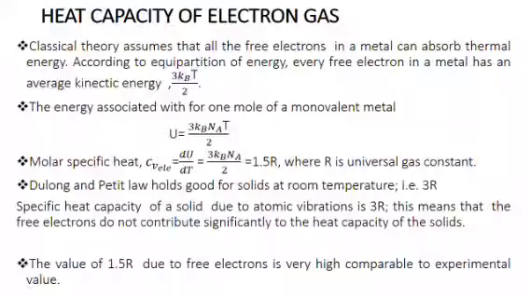Since every free electron in a metal has 3 degrees of freedom, the average kinetic energy is 3/2 kBT. The energy associated with 1 mole of a monovalent metal is 3/2 kBT NA. So, the molar specific heat due to electronic contribution, dU/dT, is equal to 3/2 kB NA, which is equal to 3/2 R, where R is the universal gas constant. Yet this should hold good for all solids, which is 3R at room temperature.